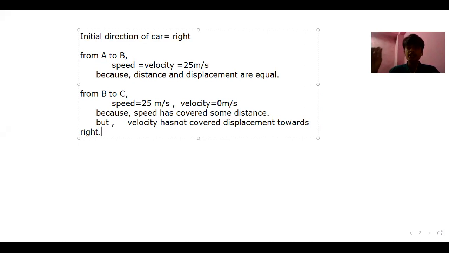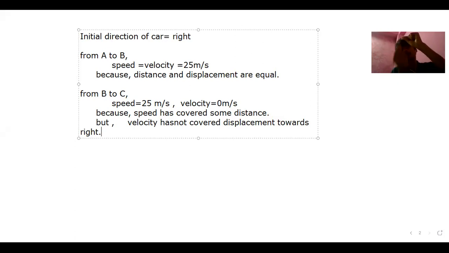So we are considering it on the basis of the initial direction, which was the right direction. So the car should always move in the right direction so that it will have some velocity. But the car is moving downward while going from B to C. It is moving down, which means it is not covering displacement towards the right.